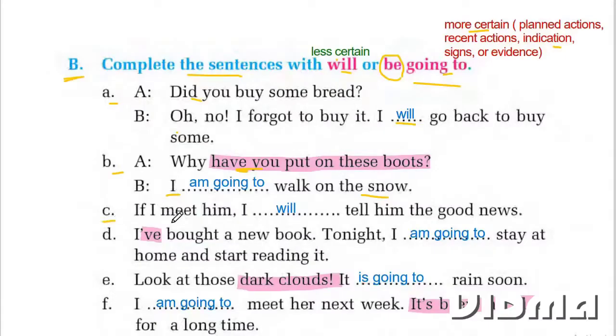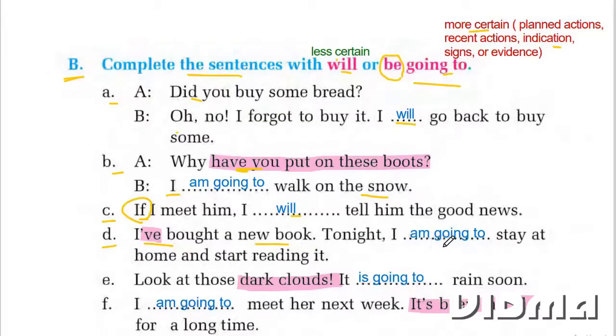Question C. If I meet him, I will tell him the good news. If. This is a conditional sentence. If I meet him, then I will tell him the good news. I'm not sure if I will meet him or not. Just in case I meet him, then I will tell. So, will.